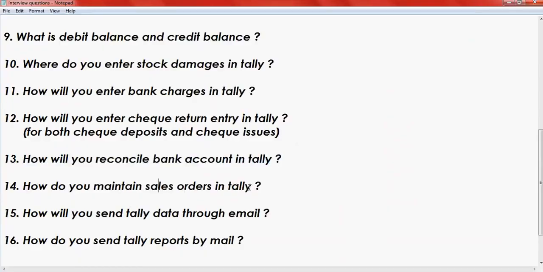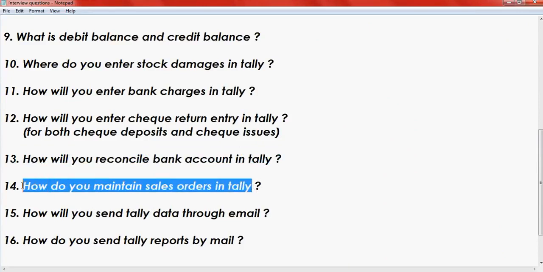How do we maintain sale orders in Tally? Actually, the company raises sale orders to their customers. After that, they will make delivery with delivery challans. After the goods are dispatched, with the help of delivery challans, you have to raise invoices. This process,